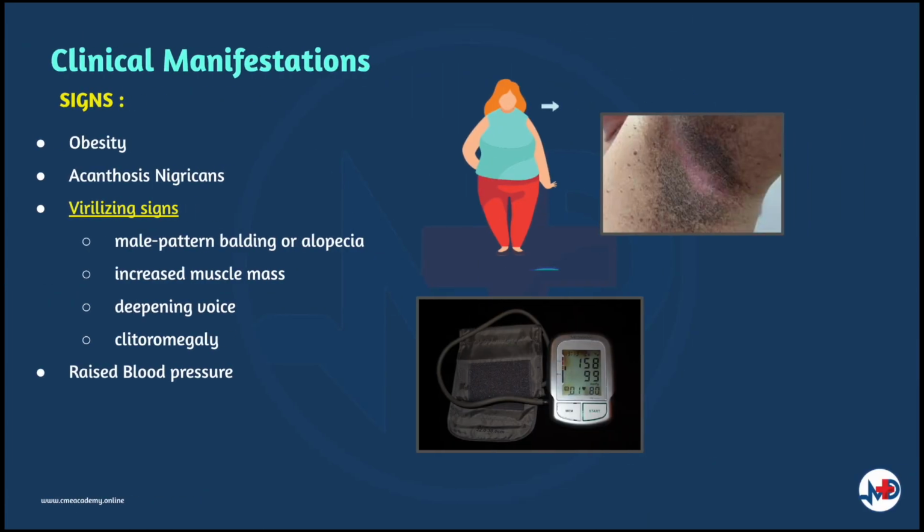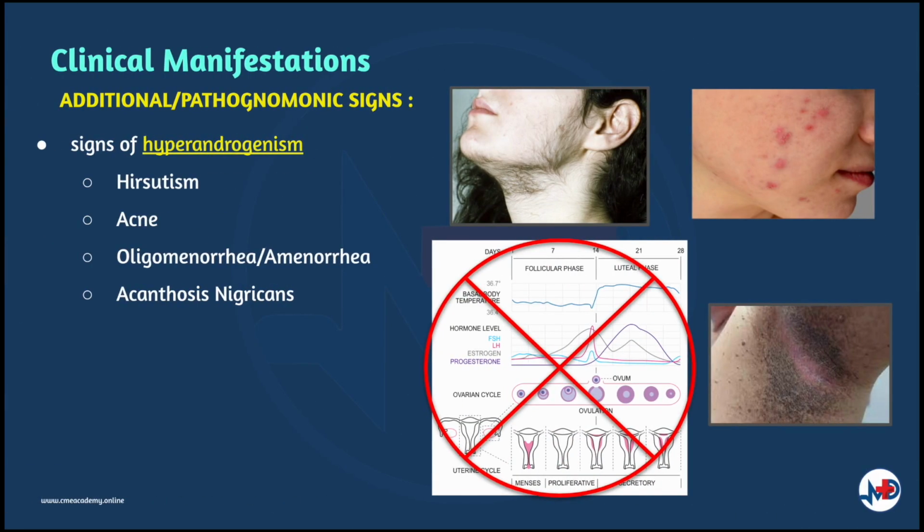As for the signs, you would expect one to be obese, have signs of insulin resistance such as acanthosis nigricans, virilizing signs such as male pattern balding or alopecia, increased muscle mass, deepening voice, and clitoromegaly. There also will be evidence of hypertension. Other signs could also include signs of hyperandrogenism as mentioned earlier. So these are hirsutism, acne, oligomenorrhea or amenorrhea, and acanthosis nigricans.